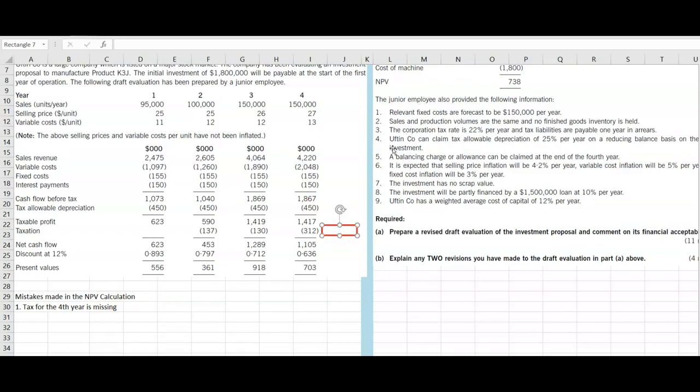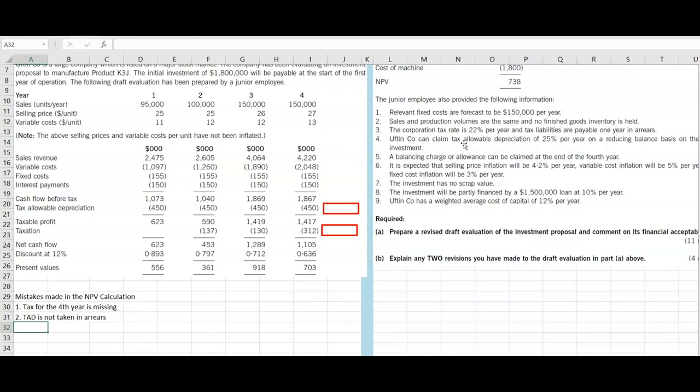So next one, there's also tax allowable depreciation. So tax allowable depreciation is taken, but it is not taken for the fifth year. So again, that is also a mistake. So 4 years have been taken, but it's not in arrears. So we can put it like this: tax allowable depreciation is not taken in arrears. Okay, so that is a second mistake, because here they have mentioned the tax is payable in arrears.